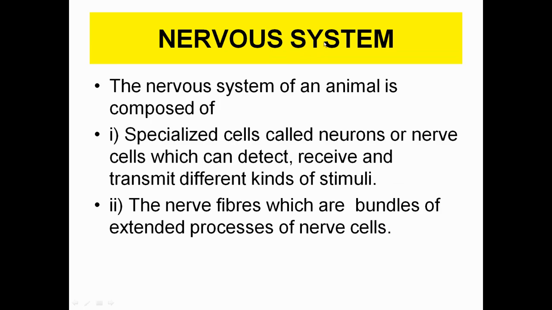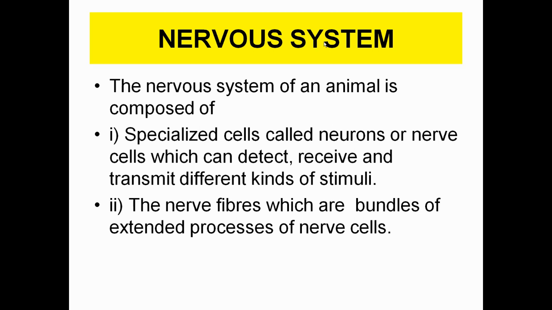Now comes the nervous system. When the term nervous system comes to your mind, it talks about neurons and nerve cells. So neurons and nerve cells are synonyms. Wherever the word neurons is mentioned, it also refers to nerve cells. They detect, receive, and transmit different kinds of stimuli. When we talk about stimuli, it refers to any sensing of the external environmental condition.